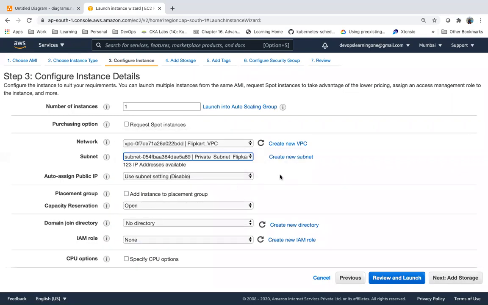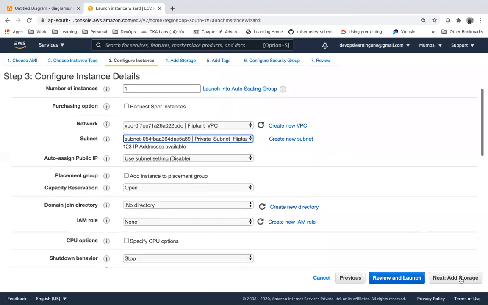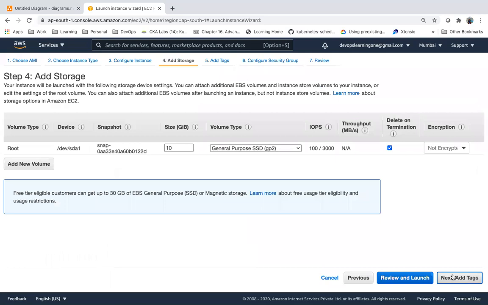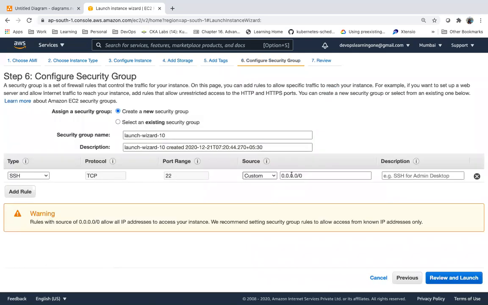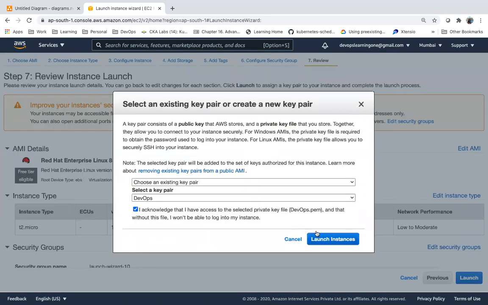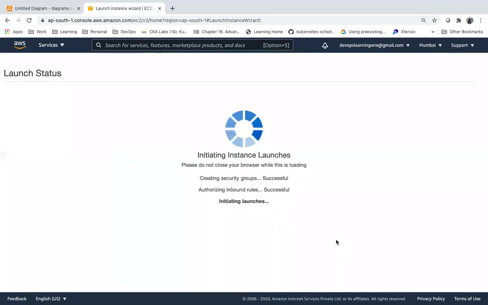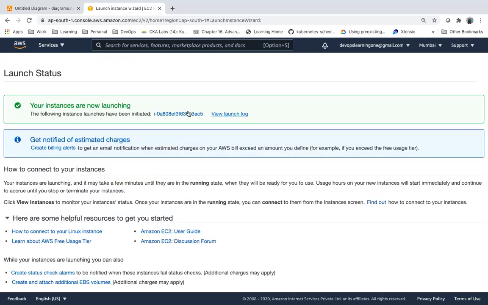So I don't want a public IP in this subnet. This is a private server. Now, even though I have opened for everywhere, I will not be able to access this directly from my laptop from internet.